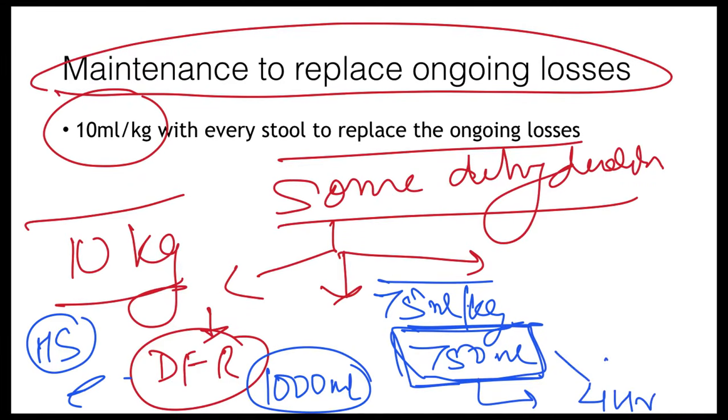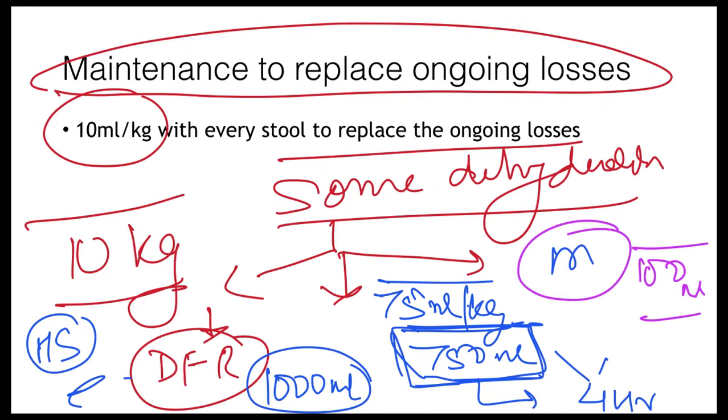Either you can give orally, but if he's not taking orally, you have to supplement it through the nasogastric tube over 4 hours. And next is the maintenance. The maintenance that you have to give. Even after this, the child is going to have some losses because he is going to have diarrhea. So with every stool, you have to give 10 ml per kg. So if the child is 10 kg in weight, you have to give 100 ml of ORS